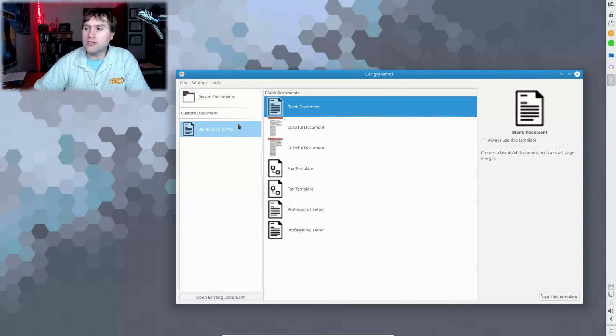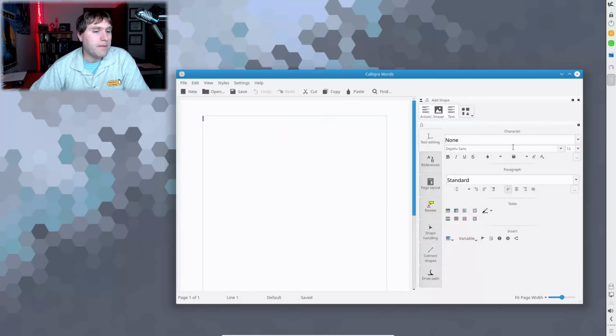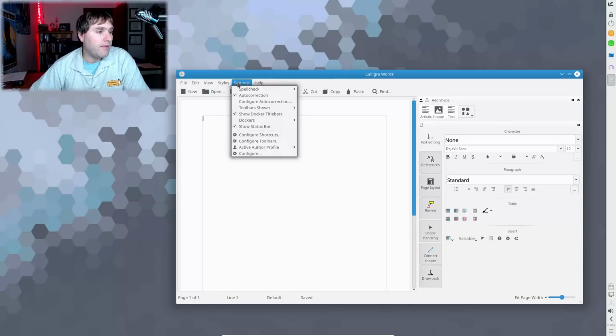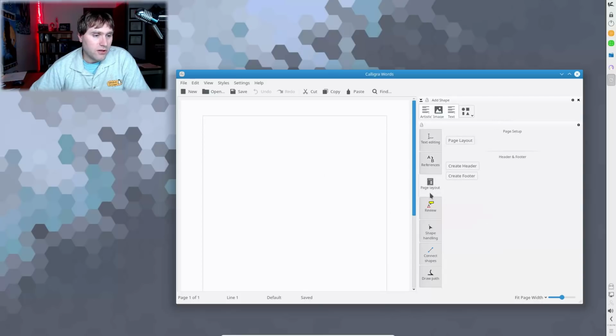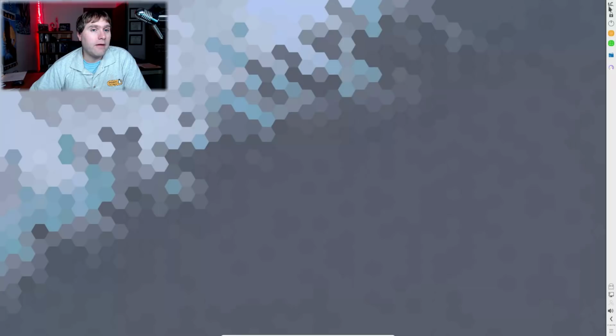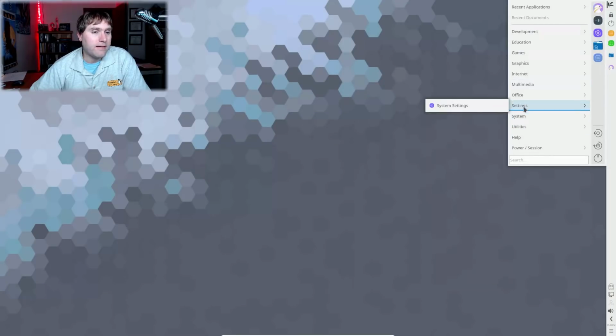I pretty much use LibreOffice because LibreOffice is a powerhouse. It does absolutely everything I need it to do. It's, you know, full function, full feature. It looks like this is probably going to be much the same. But unless there's a reason for me not to use LibreOffice, I wouldn't. I'm just looking right off the top here. There's page layouts. So, I mean, this might do the same, but I would be curious if I can install that or not.